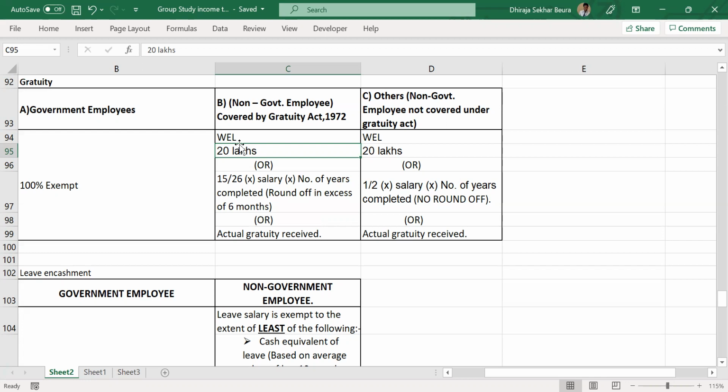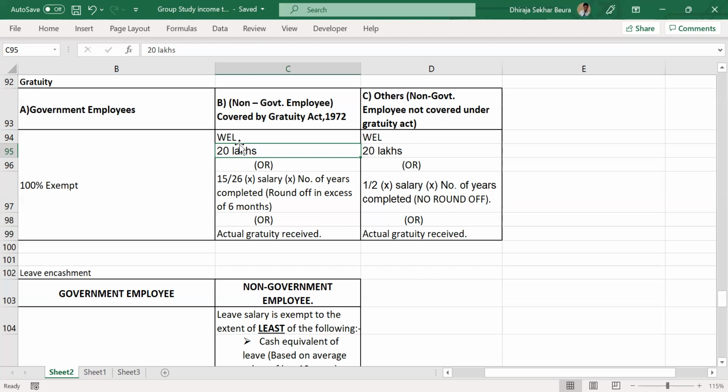Dheeraj, the salary is the monthly salary, right? That was written. Salary is monthly salary. Yes, obviously, it's monthly salary only. And in this salary, your DA will always be included. Regarding dearness allowance, I will take care of it a little separately. When I'm telling you this will be included, just know that it is included.